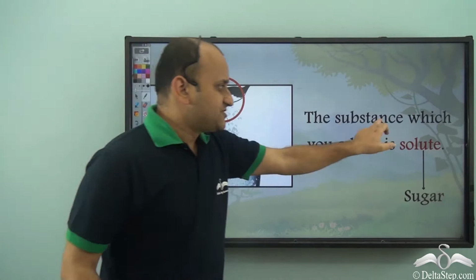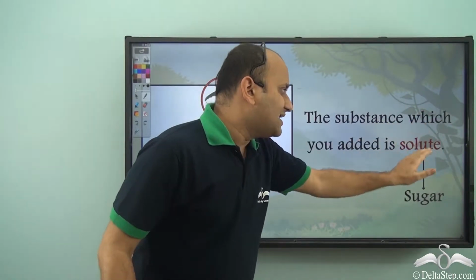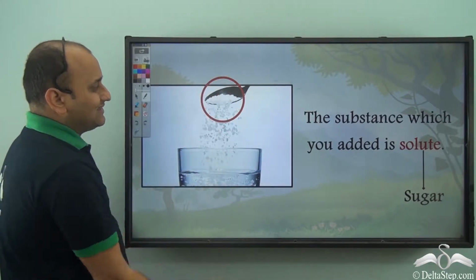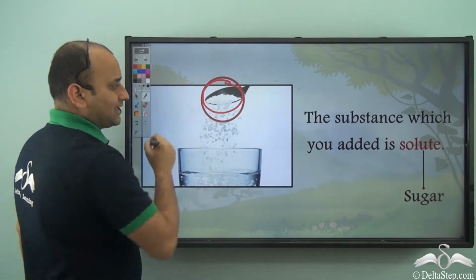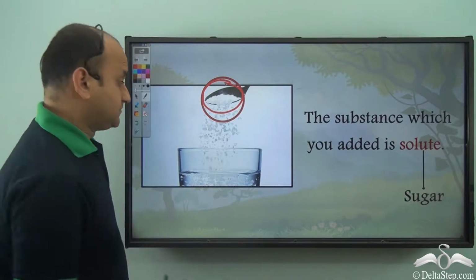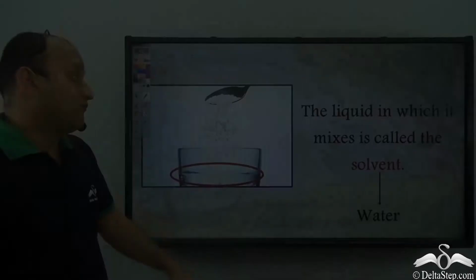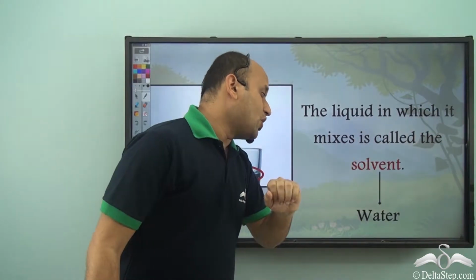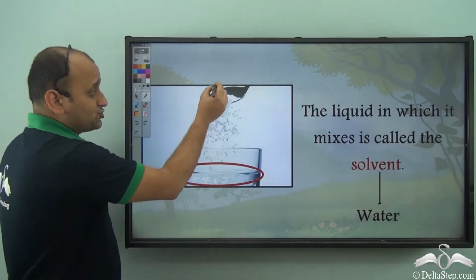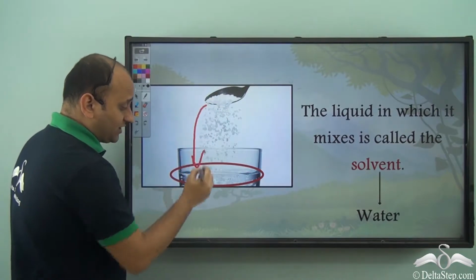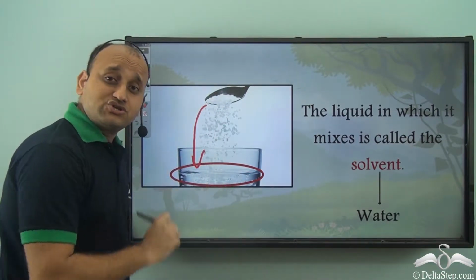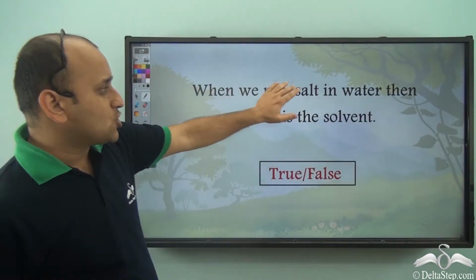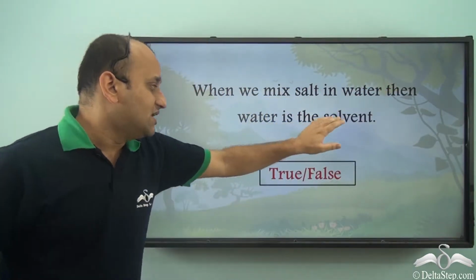Now the substance which you added is the solute. So when you add sugar to water, then sugar is the solute, while the liquid in which it mixes is called the solvent. So in this case, sugar is being added to water, right? So water is the solvent. So when we mix salt in water, then water is the solvent.